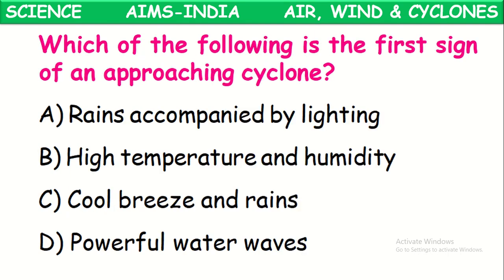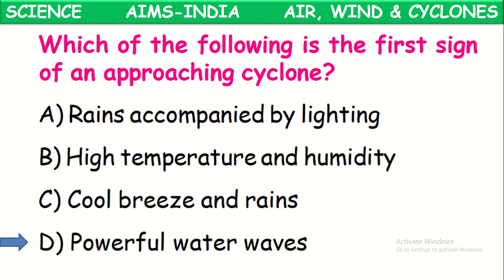Next one. Which of the following is the first sign of an approaching cyclone? What do we observe when a cyclone is approaching into our area? What is the first sign of this cyclone approaching? That is powerful water waves. In the oceans, we observe powerful water waves.